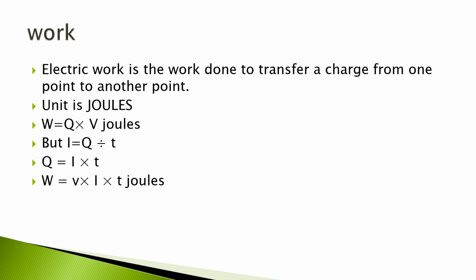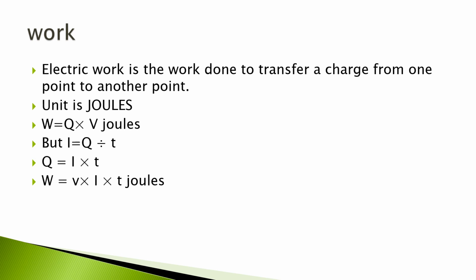But in electrical, there is electrical work, which can be defined as the work done to transfer a charge from one point to another. The unit of electric work is joule. 1 joule of electric work is defined as the amount of work done to move a unit charge, that is 1 coulomb of charge, through a potential difference of 1 volt.